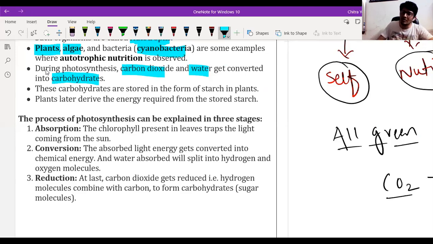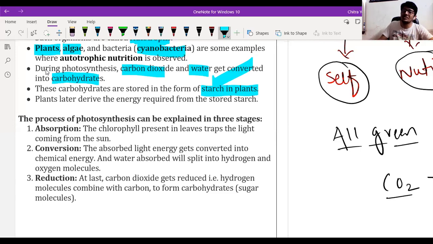So carbon dioxide and water are the main components for the photosynthesis reaction, and light is the way to provide energy, and chlorophyll traps the energy coming from the sun and converts it into food. These carbohydrates are stored in the form of starch. The carbohydrate formed after the photosynthesis reaction, which is nothing but the food, is stored in the plant in the form of starch. The plant later derives the energy required from that stored starch.